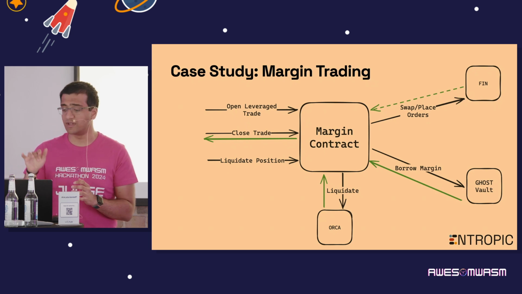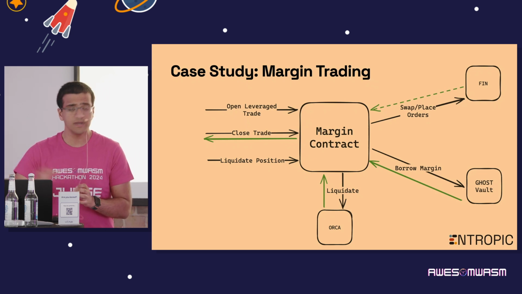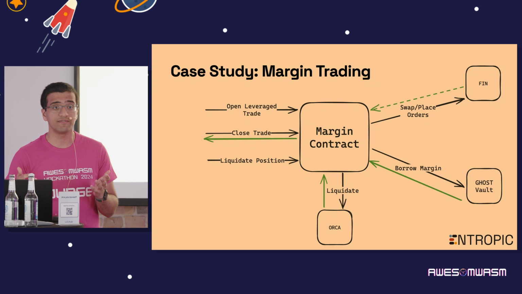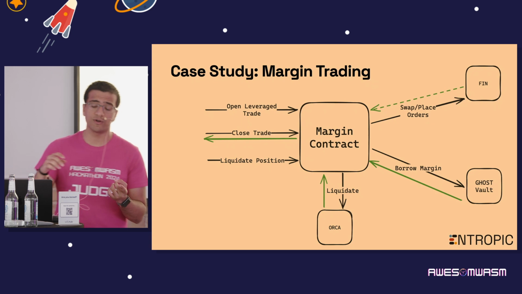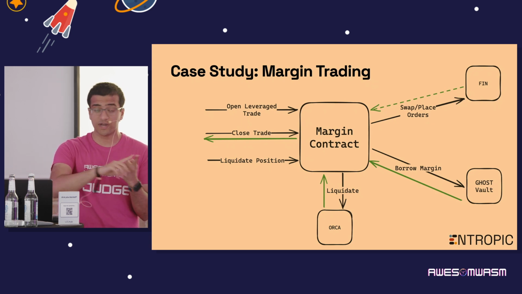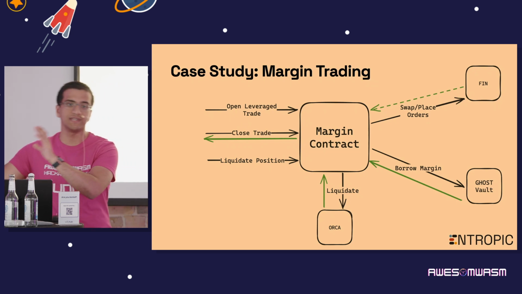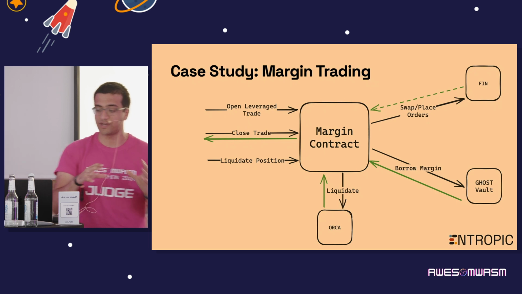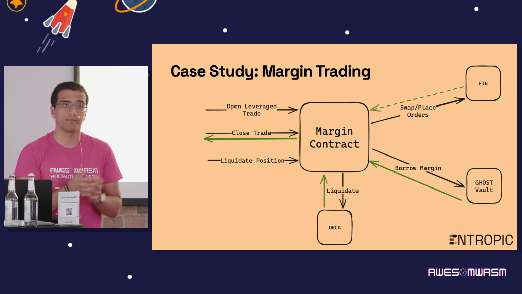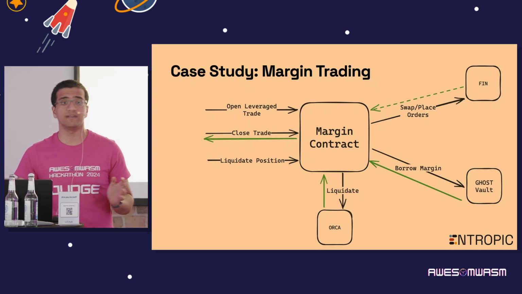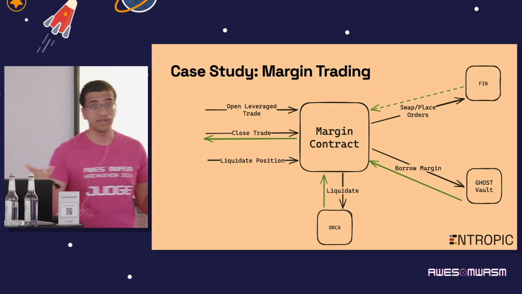And so this is pretty much a perfect example of how you can tie in 3 different protocols here, including Fin, to provide this extended functionality that isn't really easily possible. So if I was building this from scratch, suddenly I have to worry about, do I have to implement an exchange from scratch? Do I have to worry about how do I allow other users to lend assets so that I can borrow them for margin trading? How do I deal with liquidations? I have to create an in-house liquidation platform and liquidation bots. All of that is basically taken care of for you by what already exists on Kujira.